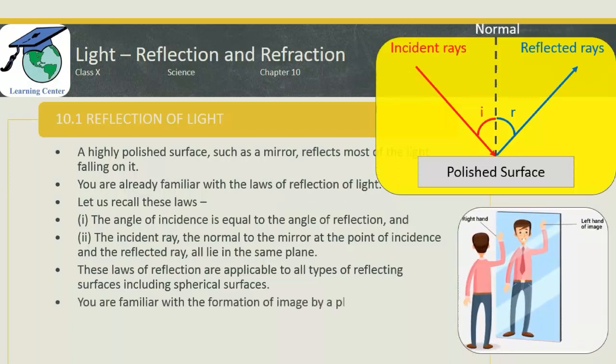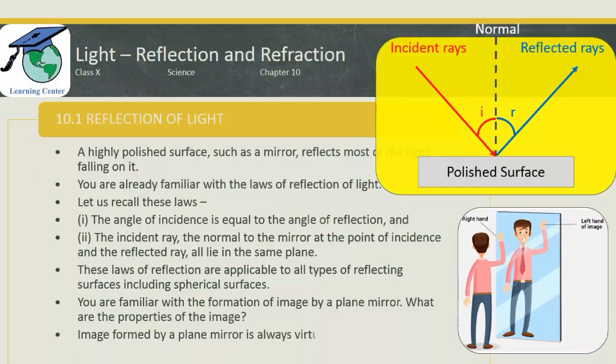What about the properties of the image formed by a plane mirror? The image formed by a plane mirror is always virtual and erect. Now let us understand the meaning of virtual. In general, the meaning of virtual is something which is not real. Now let us understand the meaning of virtual in terms of light. In terms of light, a real image is created when the reflected light originates from the object. If the reflected light is not originating from the object, then the image created is not real, it is virtual.